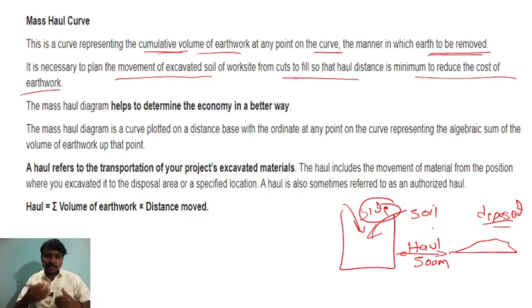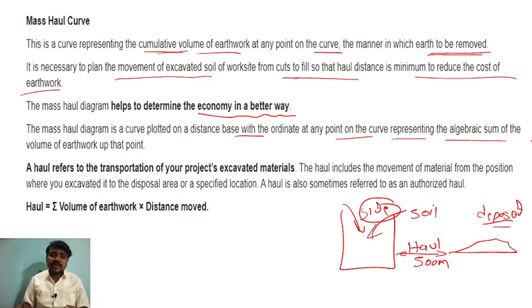Because the number of loads of the lorries or vehicles should be increased if the distance is more. If it is less, you can make it very fast. So the mass haul diagram helps to determine the economy in a better way. Good point. Next, the mass haul diagram is a curve plotted on a distance base with the ordinate at a point on the curve representing the algebraic sum of the volume of the earthwork up to that point.